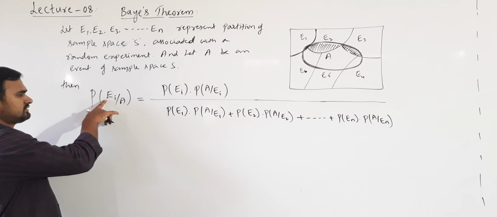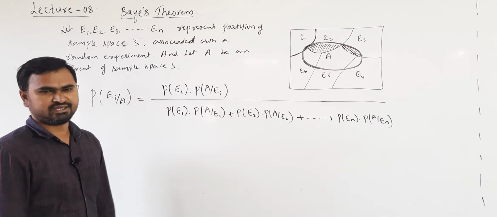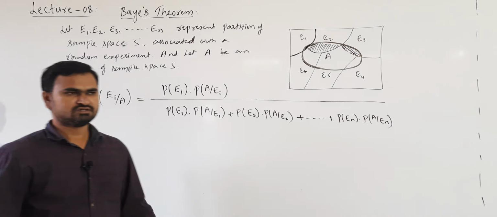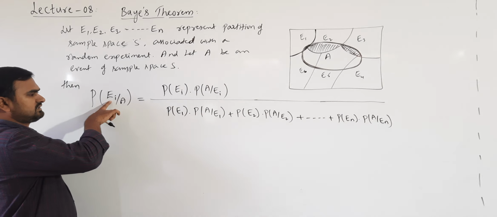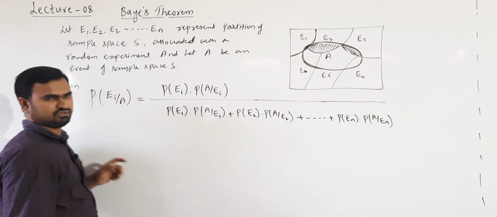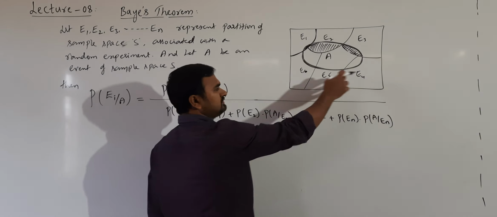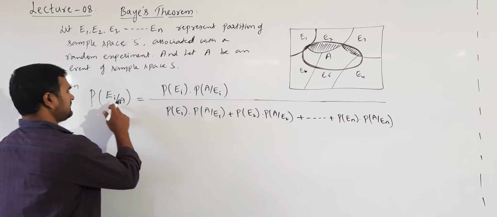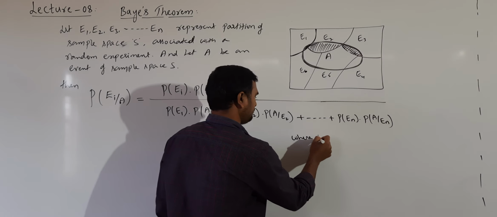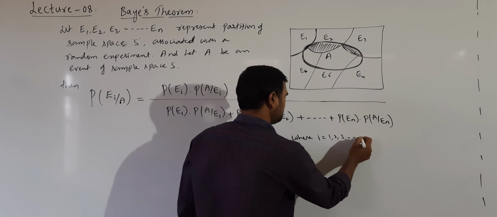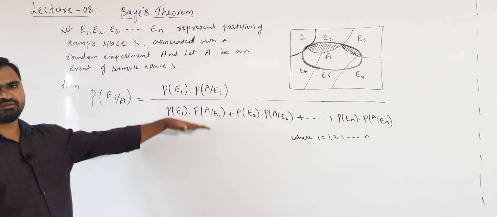Here we are finding the probability of occurrence of Ei when it is known that event A has already occurred. By knowing that event A has occurred, we are finding the probability of which event it occurred in, whether E1, or E2, or E3 up to En. Here i values change from 1, 2, 3 up to n. Understand? So this is the statement of Bayes theorem.